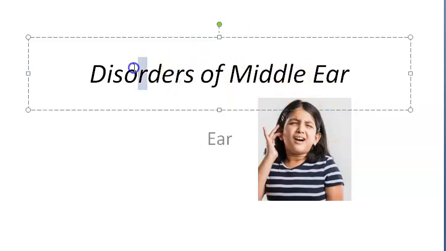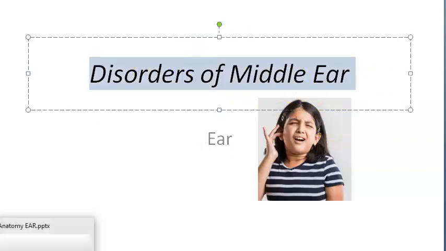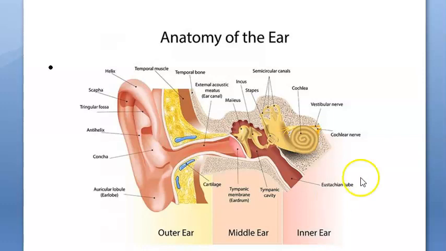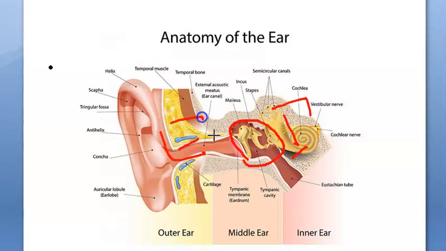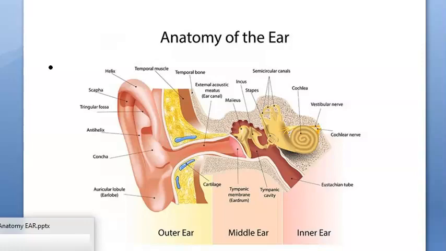Hello people, in this video we want to look at the disorders of the middle ear. So where is your middle ear? You see this portion of your ear is called your middle ear. Beyond that, whatever you see here, this is the inner ear and this is the external ear. This is the middle ear. Whatever goes wrong here will become the disorders of the middle ear. That's what we are trying to look at: what all can go wrong there.